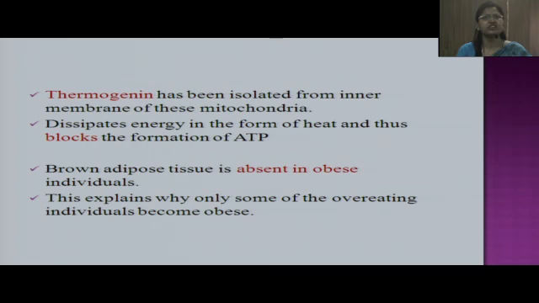It dissipates energy in the form of heat and thus blocks the formation of ATP. Those individuals who have brown adipose tissue are fortunate, as whatever they take in is converted into heat and not stored as energy. This brown adipose tissue is absent in obese individuals, and this explains why only some of the overeating individuals become obese.